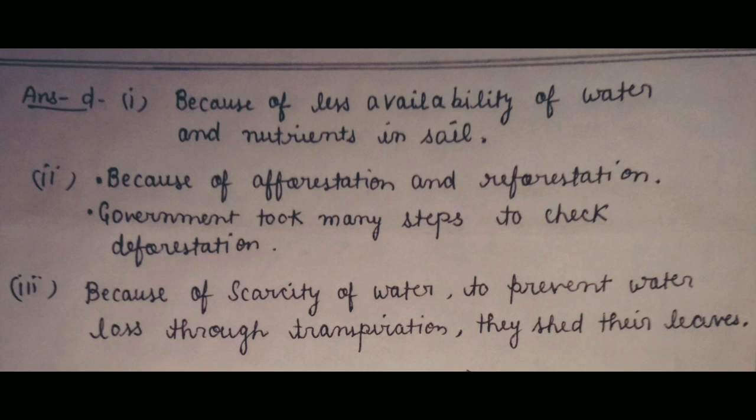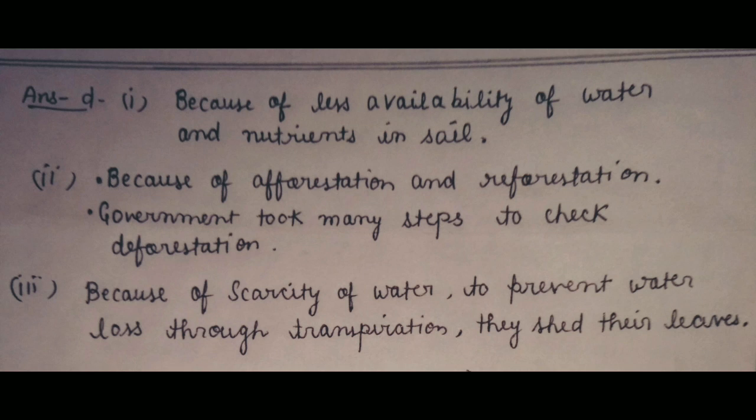That's why they have stunted growth. Next question, there is a gradual increase in the forest cover in India in recent times because of afforestation and deforestation control. Okay, government has taken many steps to check deforestation. Many initiatives people have taken, awareness programs have been run. That's why in present time forest cover is increasing.